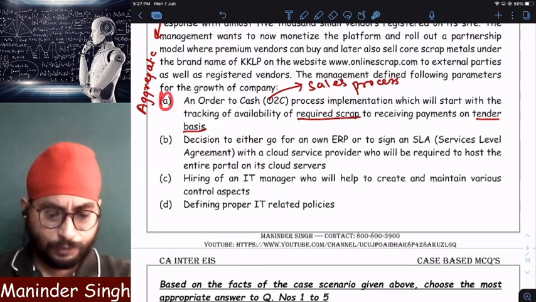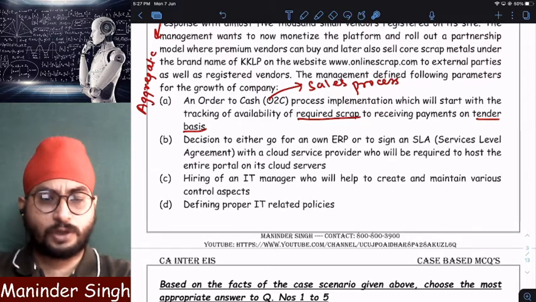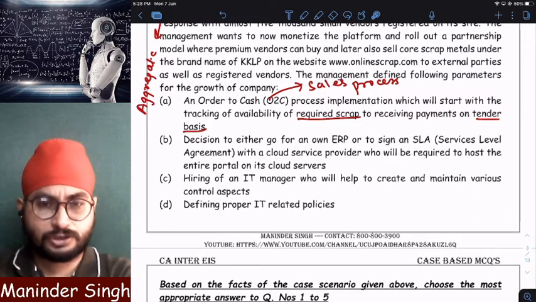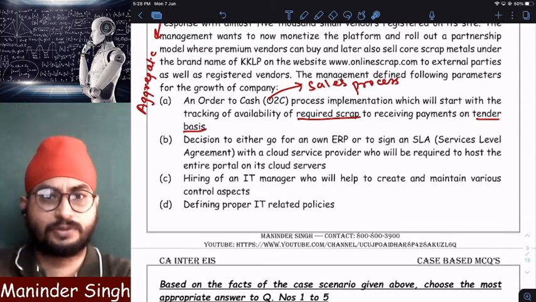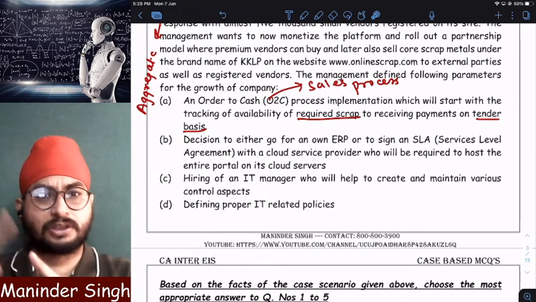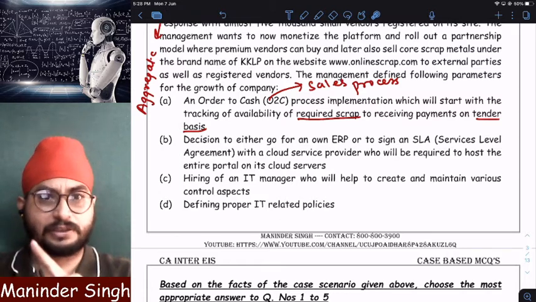Next, number two, it now wants to take a decision. It has two options. Option number one, it can install an ERP. After installing the ERP, it will manage its website through the ERP. Or option number two, it can enter into an agreement with a cloud provider to manage its website.